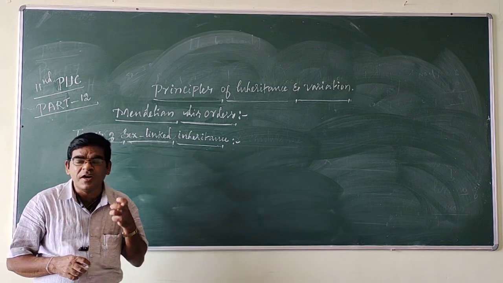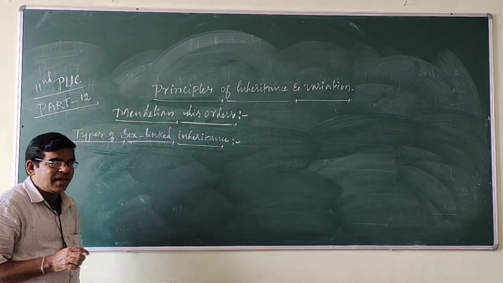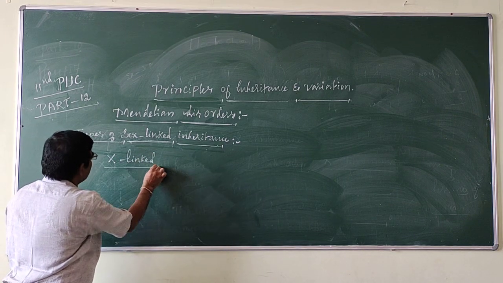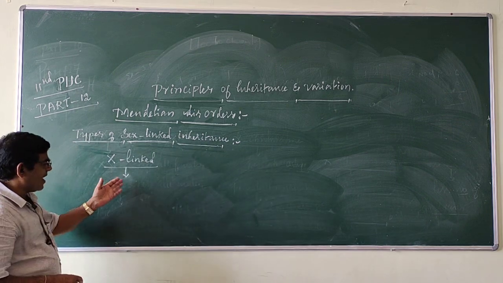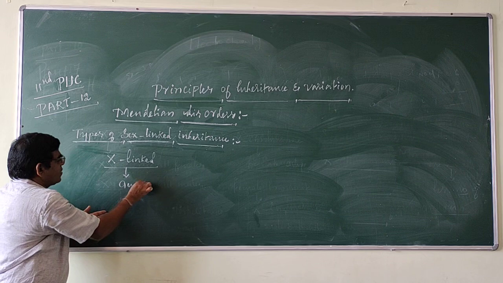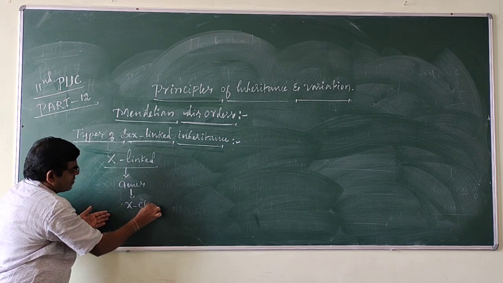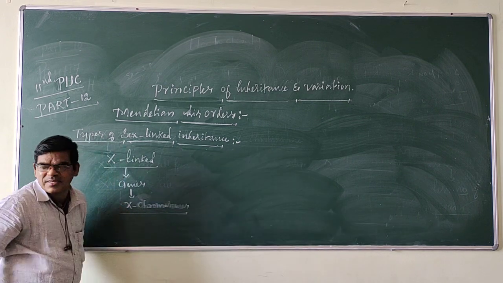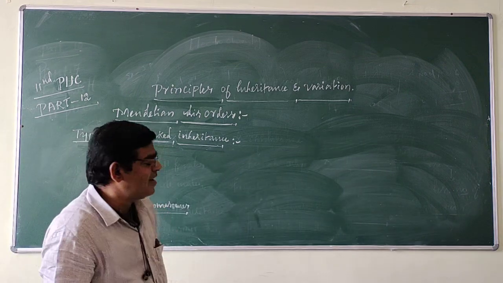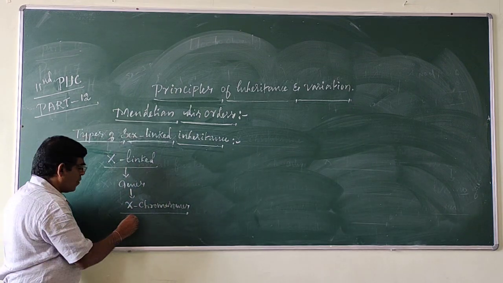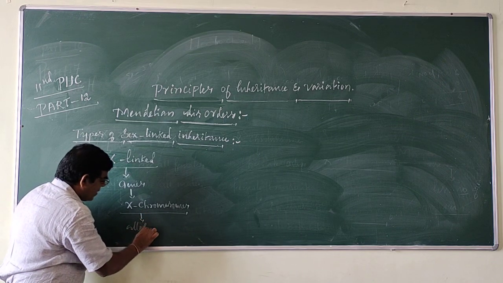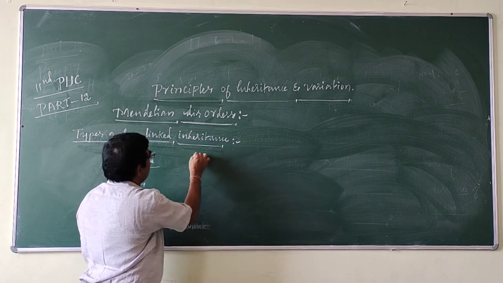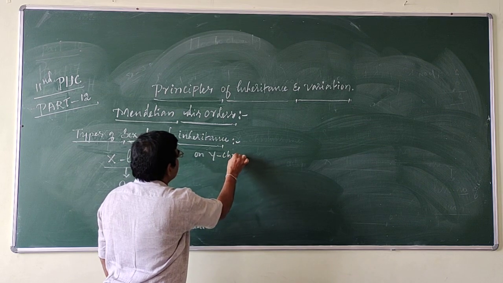Certain genes determining the somatic characters are present on the X chromosome, and their alleles are absent on the Y chromosome.